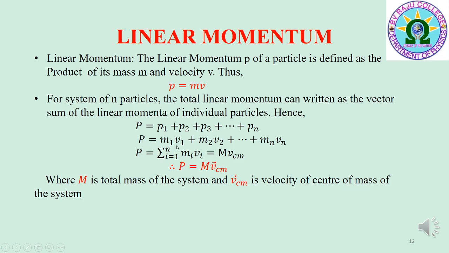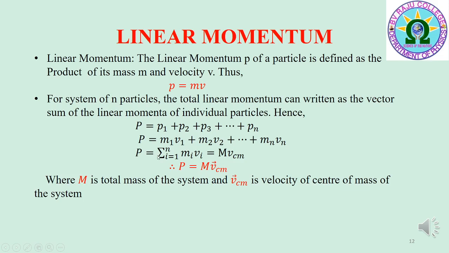P is equal to m1 v1 plus m2 v2 and so on plus mn vn, where m1, m2, m3 and so on mn are the masses of individual particles and v1, v2, v3 and so on vn are the velocities of the particles respectively.